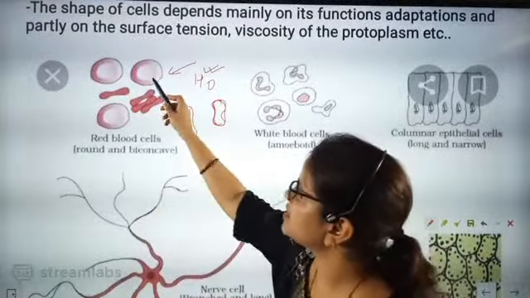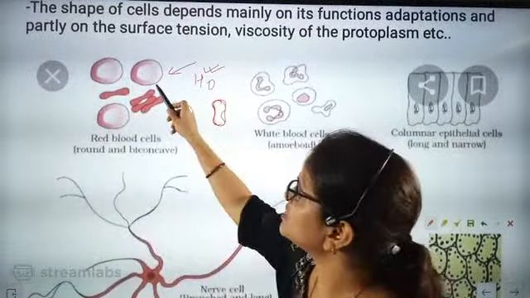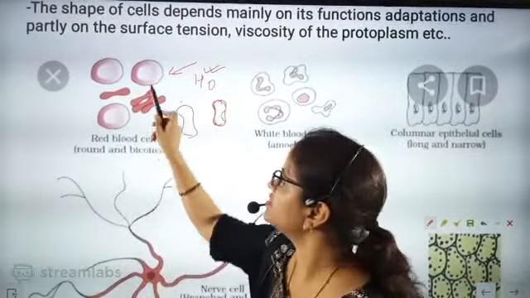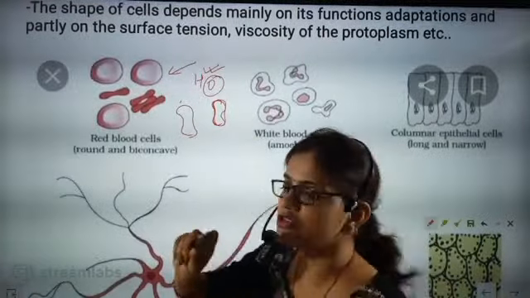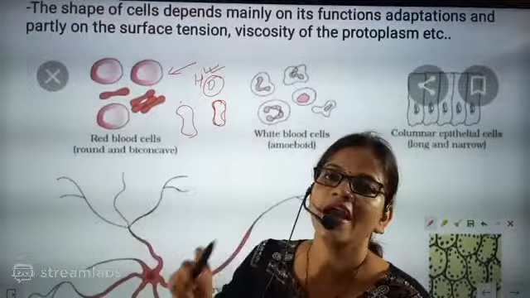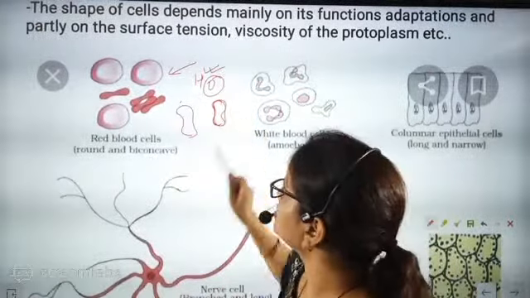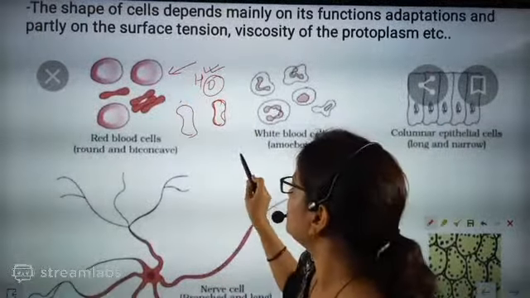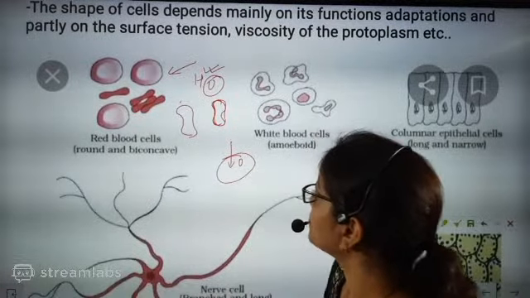Now this oxygenated RBC is transferred in the blood and goes to every cell. When it goes to the cell, it releases this oxygen, and the oxygen goes inside the cell and cellular respiration takes place.